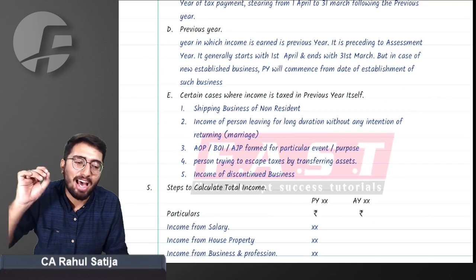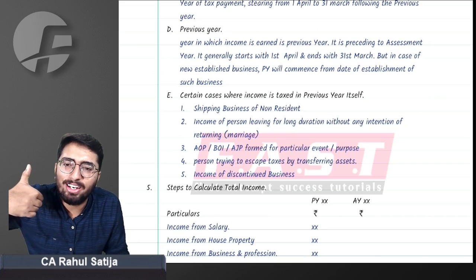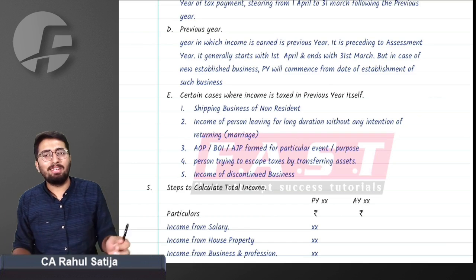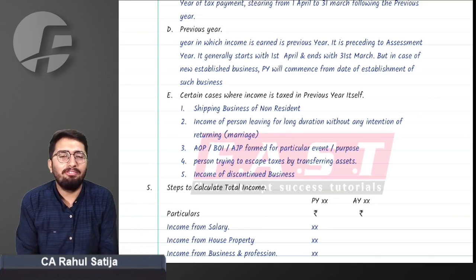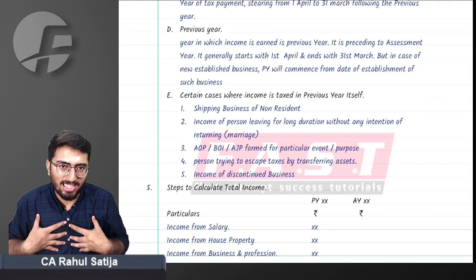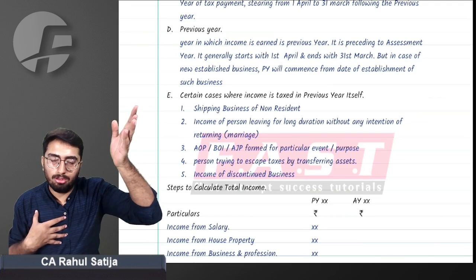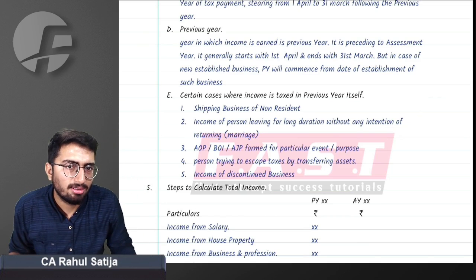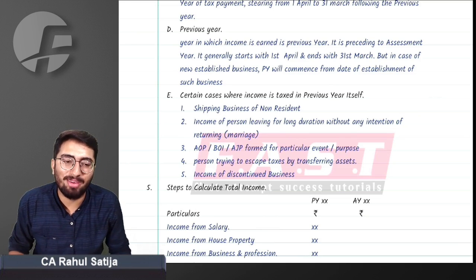For example, marriage. I am leaving India for marriage. What if I tell you I'm leaving India for education? Does that mean that I'm leaving India without any intention of coming back? I'm waiting for your answer. Did you understand my question? If I am leaving India with an intention to study abroad, does that mean I don't have any intention of coming back?